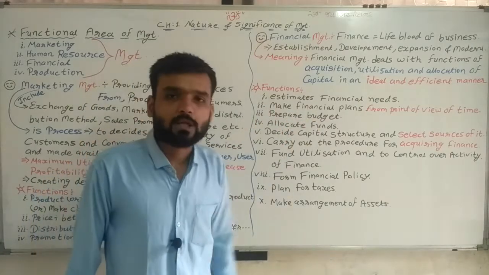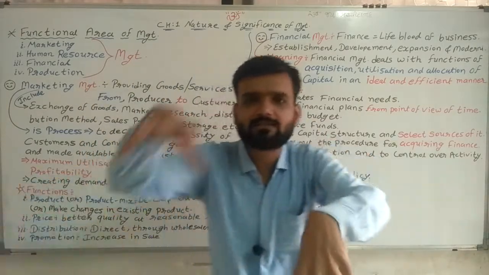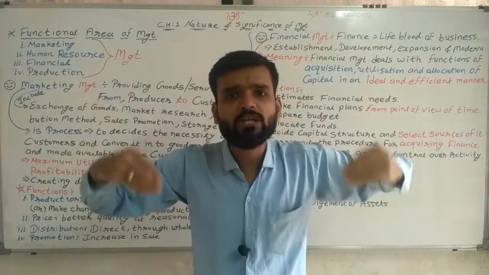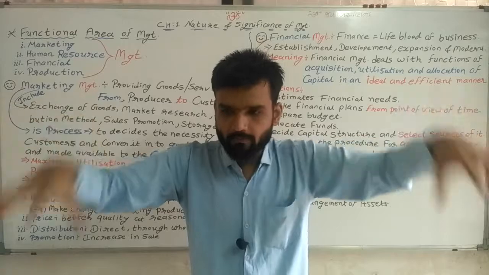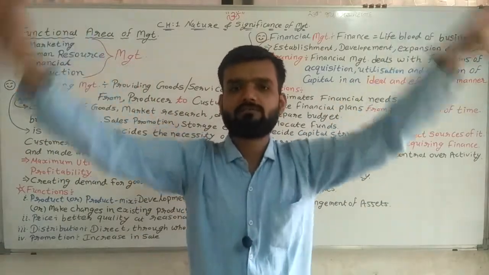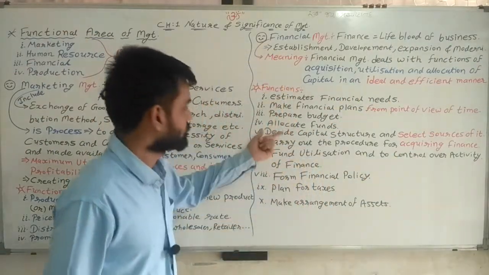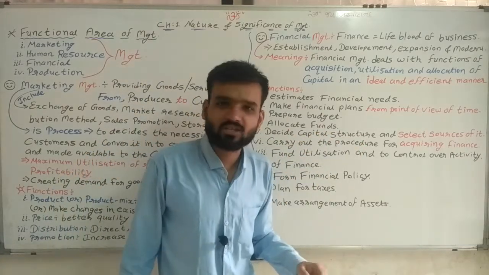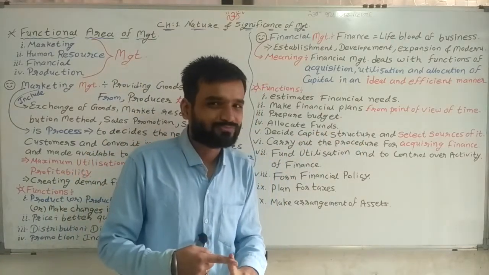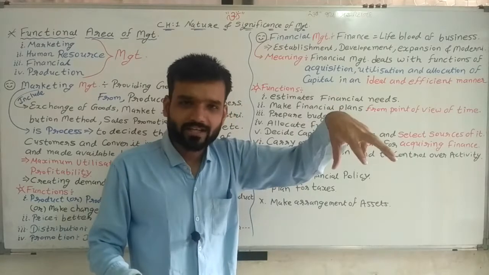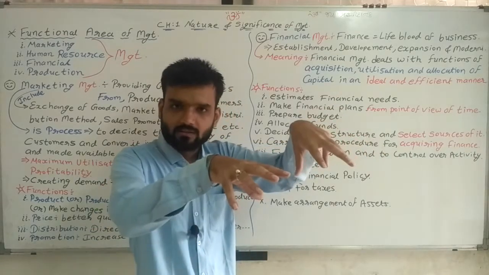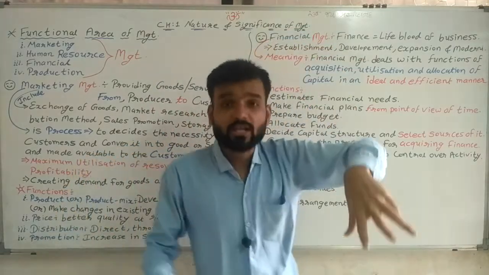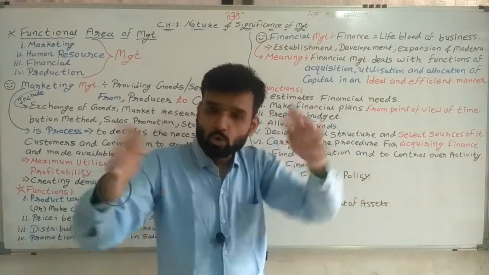Prepare budget. Budget for what? For different projects, how many rupees are required? Make a budget of it. Decide capital structure. Capital structure means, as I told you, share capital, preference share capital, equity share capital, debenture, loan.